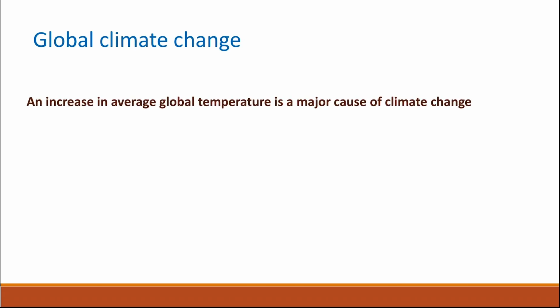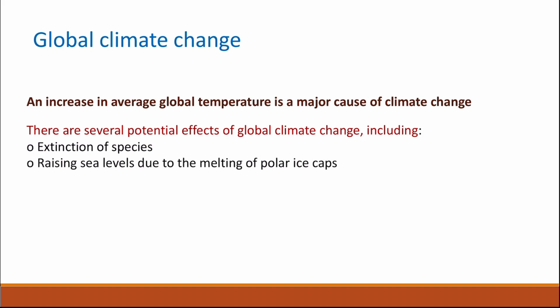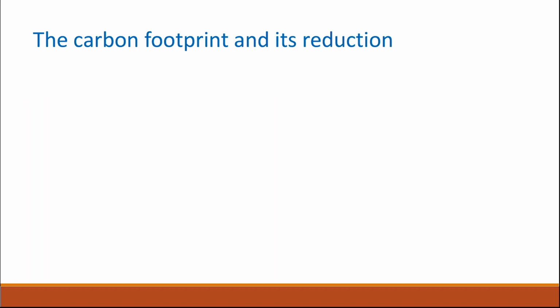Global climate change. An increase in the average global temperature is a major cause of climate change. There are several potential effects of global climate change, and that includes the extinction of species, the rising of the sea level due to melting of the polar ice caps, migration because people will move from areas that suffer from drought or flooding, and also a decrease in crop yields for all major world crops.